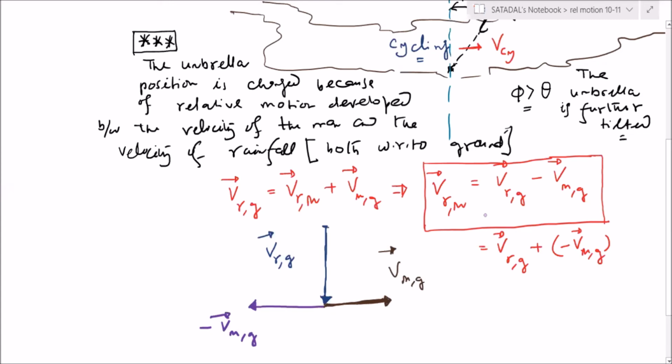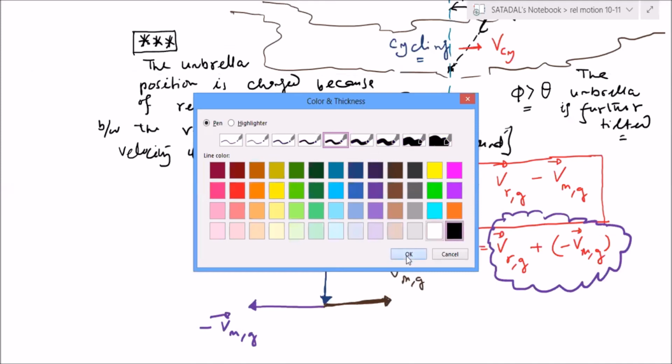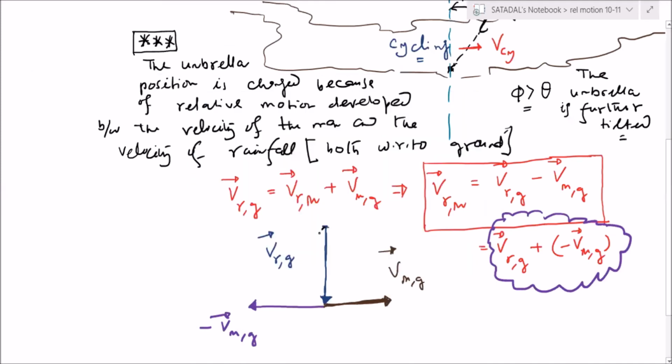What is this equation indicating? It is indicating that there is a vector summation of velocity of the rain with respect to ground with minus velocity of man with respect to ground. So now if I just join it by a dotted line, is this the vector which I can say is velocity of the rain as appearing to the man?